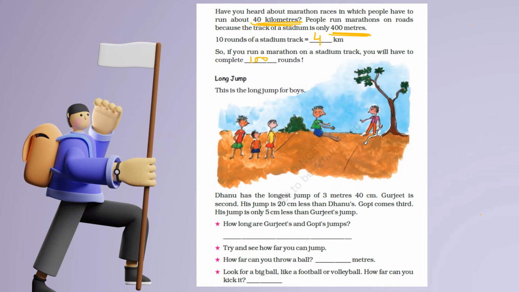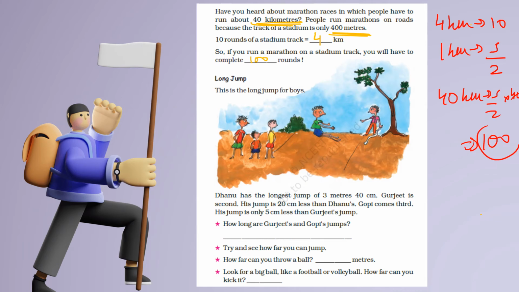So we have it over here. 4 kilometers in 10 rounds, 1 kilometer in 5 by 2 rounds. We take 4 over here. So 40 kilometers in 5 by 2 into 40, that is 100 rounds. I hope I'm clear. Now the next event is long jump.